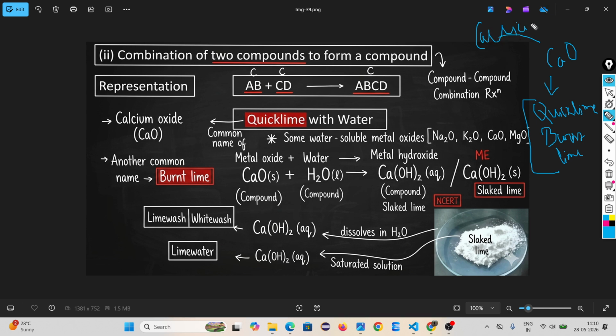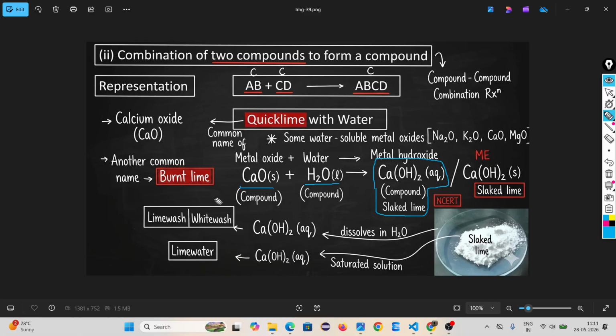So calcium oxide, otherwise called quicklime, when it reacts with water, gives you calcium hydroxide. Focus only on this reaction.